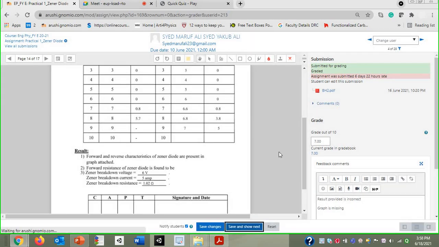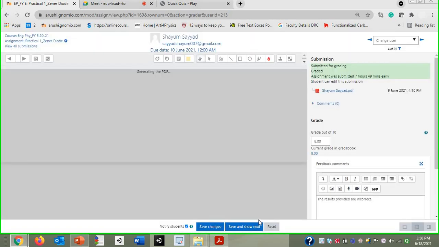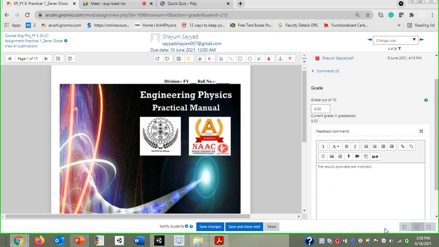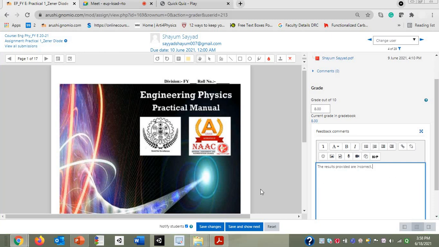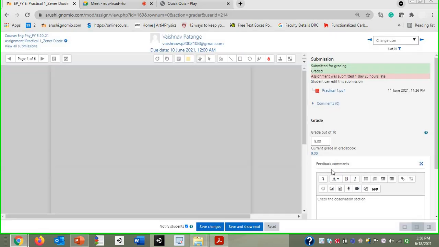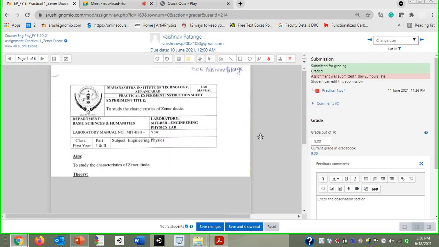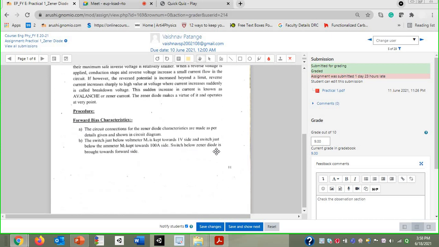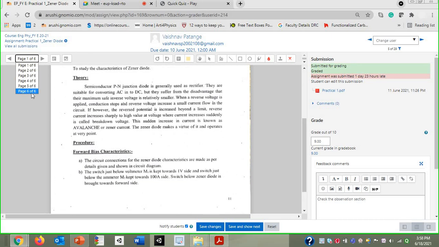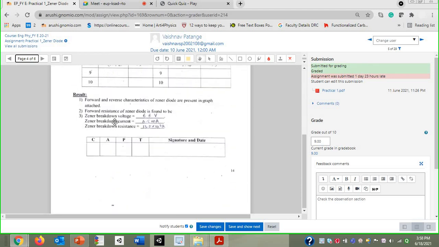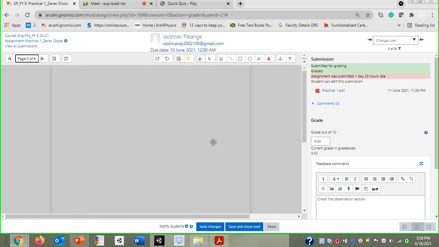So you can see most of the students have done such things. Even for this file the results are incorrect. Whatever comments I have given, try to resolve all those comments. With respect to the Zener diode, I think I have seen only one or two students provide the correct answer. I have also observed that with respect to the observations, you people have committed mistakes. Just a second.